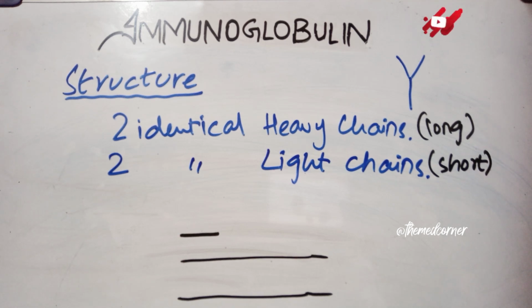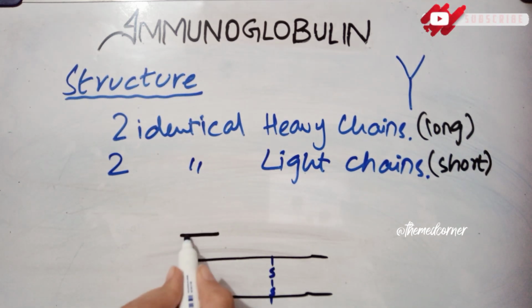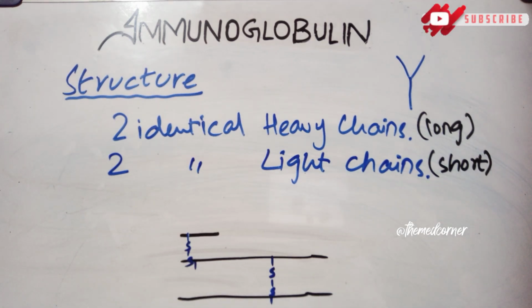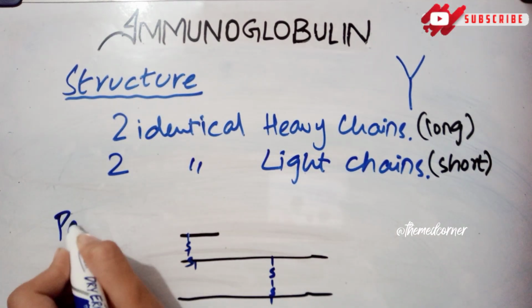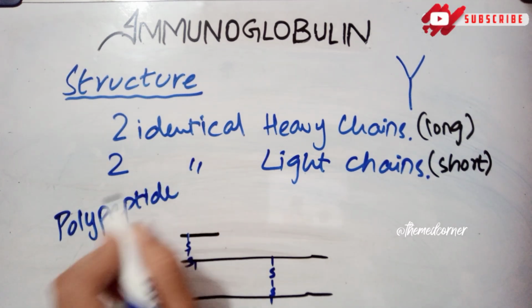Between these chains, the heavy chains are connected by two disulfide bonds. So they have two disulfide bonds over here, and the light chains are also connected with the heavy chains by two disulfide bonds over here. So they also have the disulfide bond. The chain structure is basically a polypeptide structure, so it is a polypeptide chain.